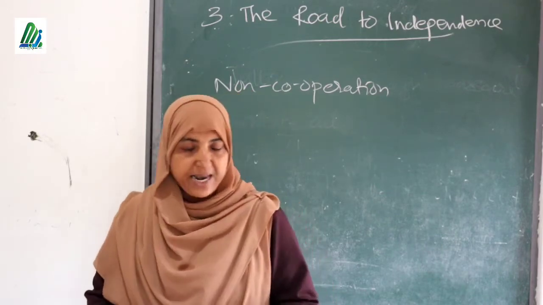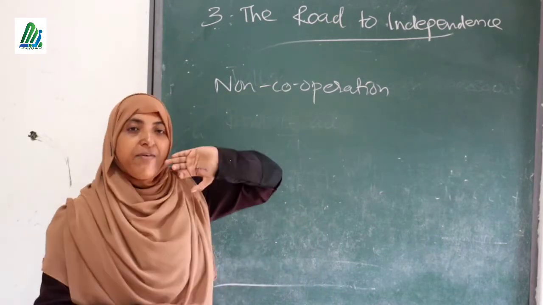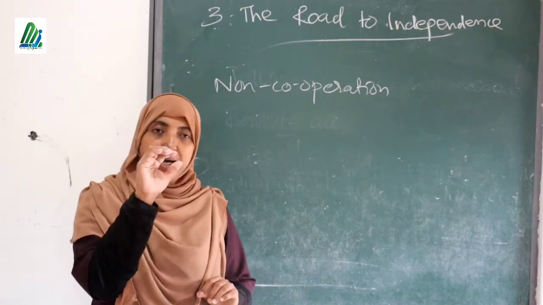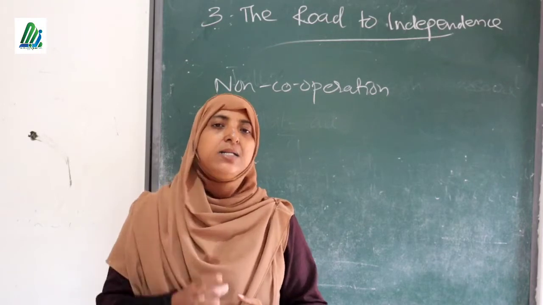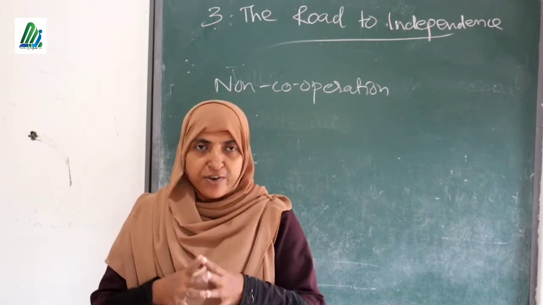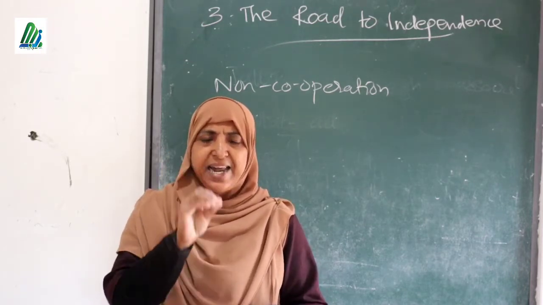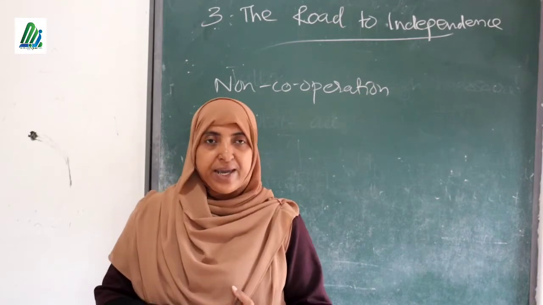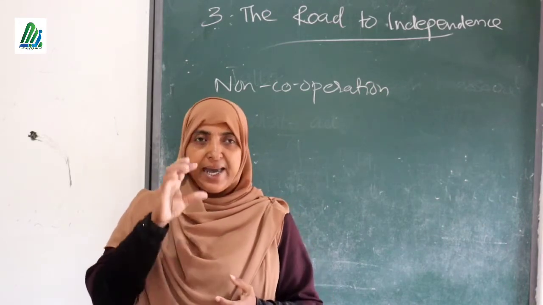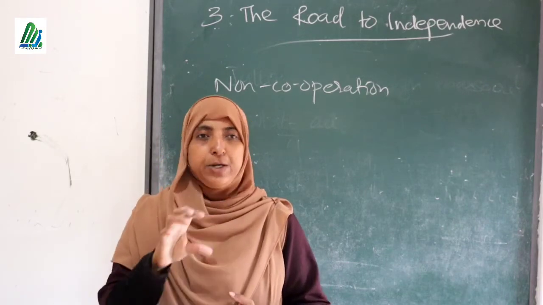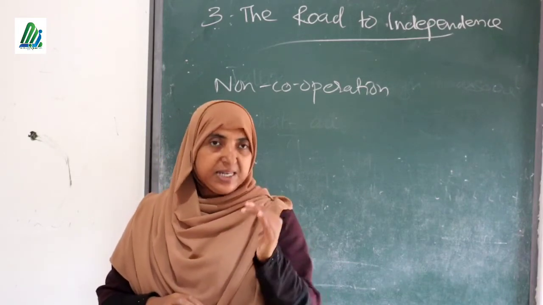Take your attention please. First one, what is the Jallianwala Bagh massacre? Jallianwala massacre was a great incident, a bad incident in the history of India, or we can say it was a black day in the history of our country. A group of poor people assembled in a particular place in Punjab.